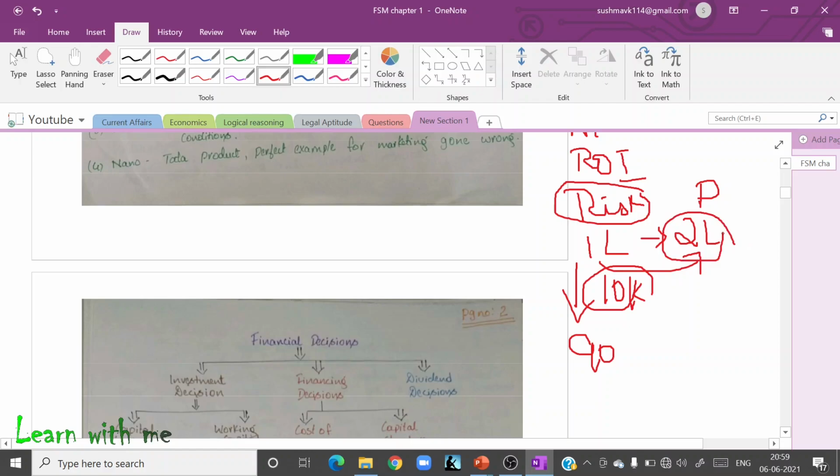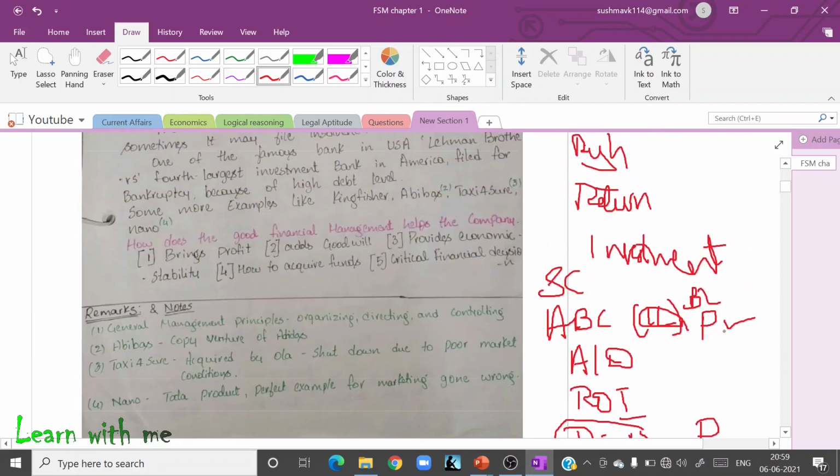So these are the things a company's financial manager has to do. Not only in sales, if a company has to invest in real estate also, it is risky, right? So what is the return on investment? What is the risk capacity I am taking? So in India, there are very good companies that started at the beginning and booked a loss.